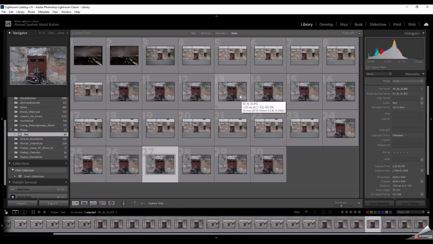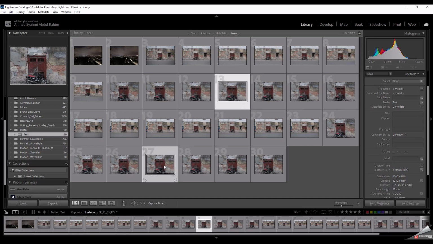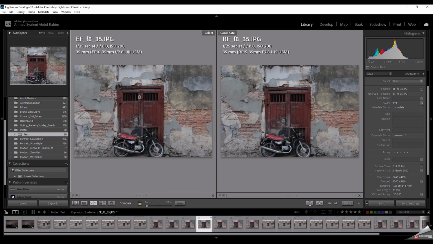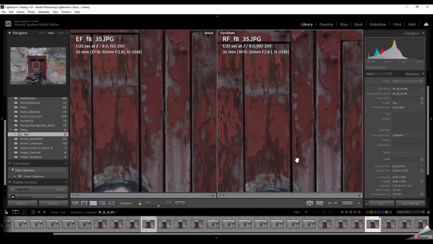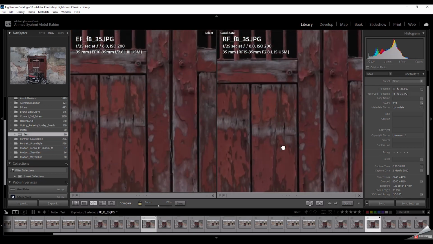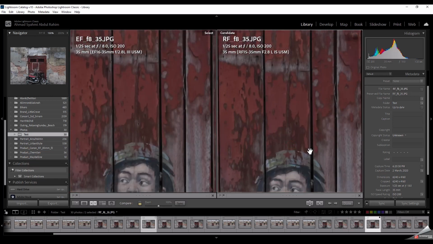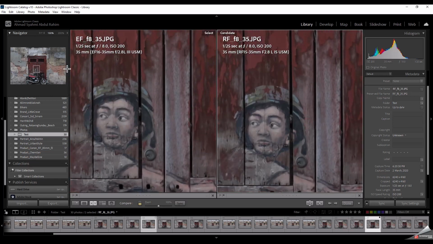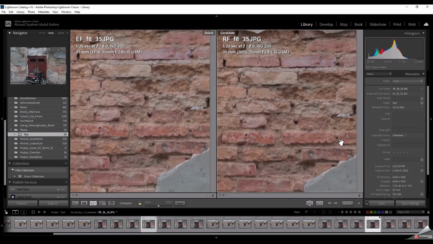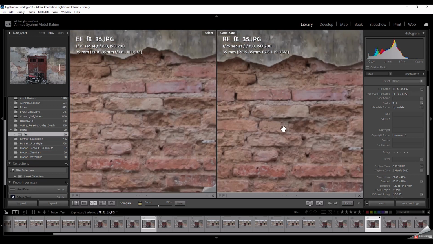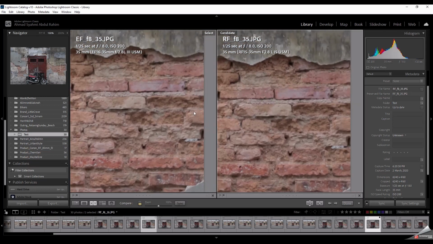Now let's compare at f8. Start in the middle. Both lenses produce almost identical sharpness at the center part of the image. Moving on to the side, the RF has a slight advantage. It produces a slightly sharper image than the EF, if you can see over here.